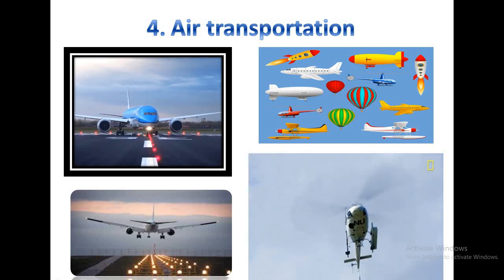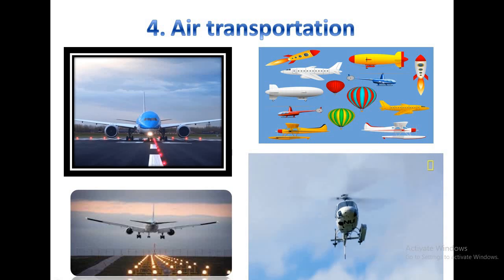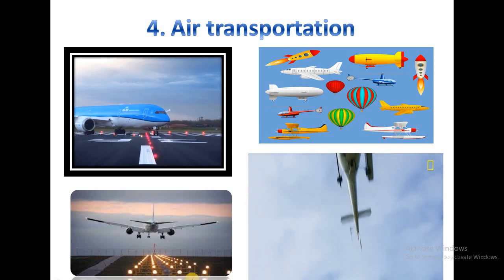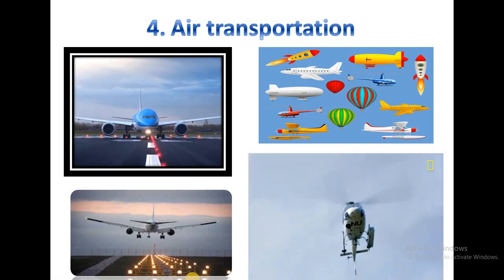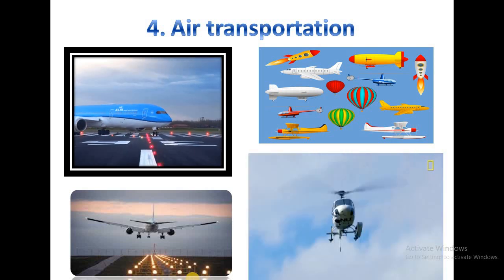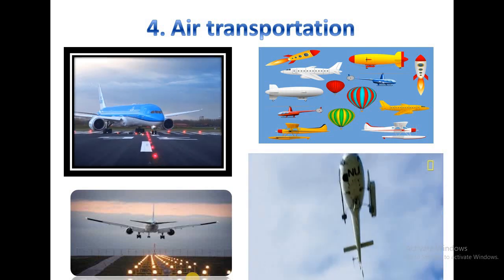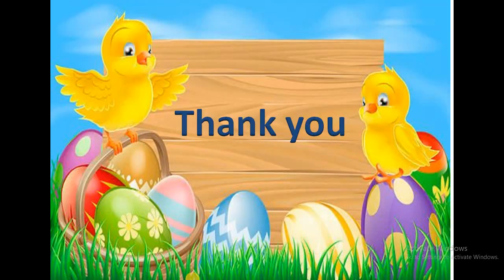But if you want to go from one country to another country within a few hours, at that time you can use air transportation. I hope that all of you have understood. So this flow chart and all the means of transportation you have to write in your notebook. Thank you.